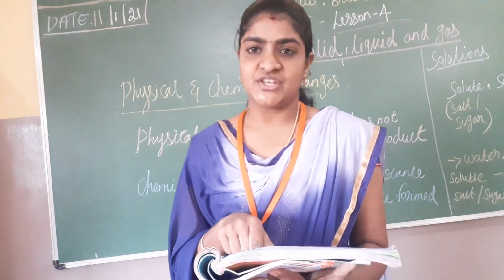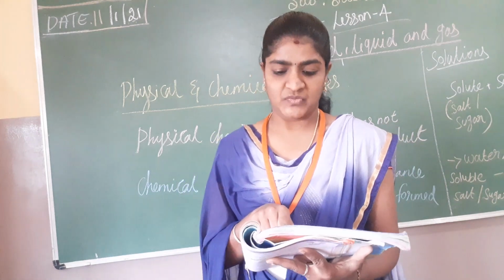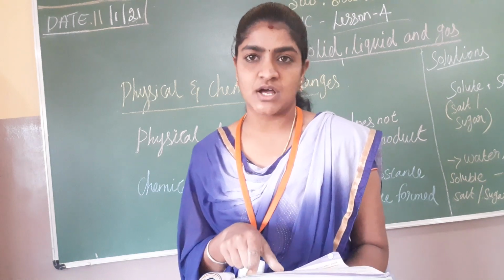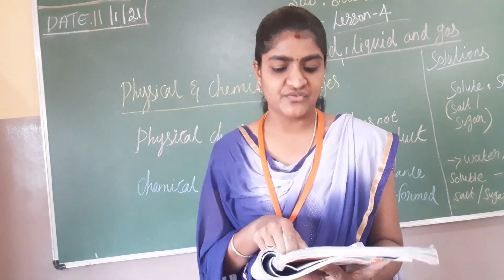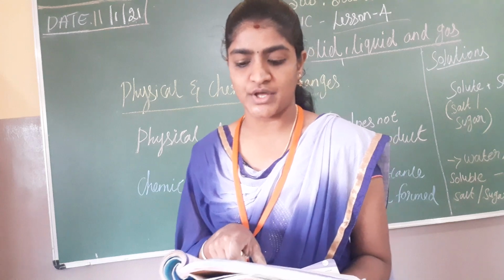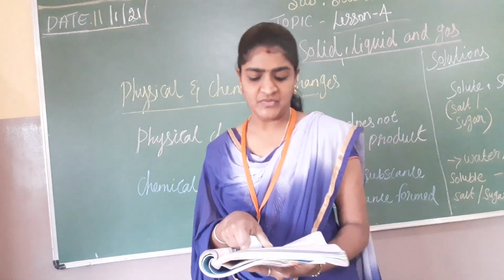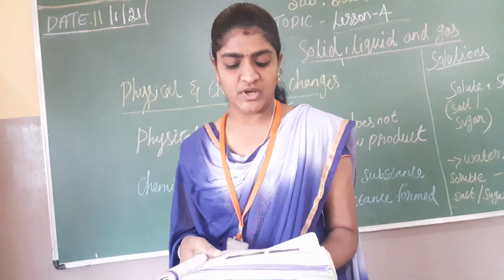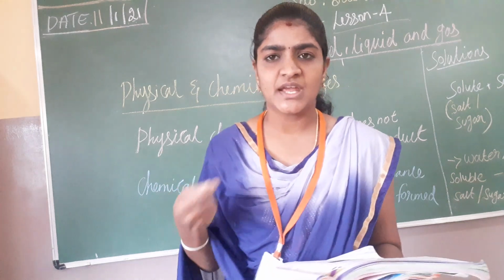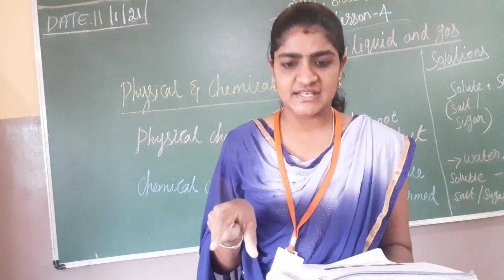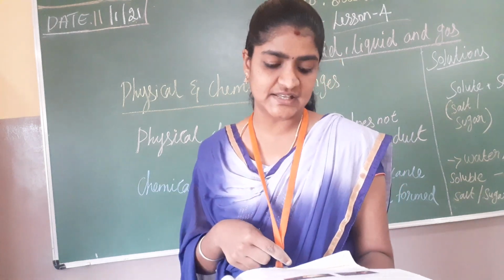During a chemical change, a new substance or substances are formed. Formation of curd from milk, burning of coal or wood are examples of chemical changes. So here, if you tear a piece of paper, the pieces may be small, but the remainder is all paper. It may change the shape and size, but all of it remains paper. So this is a physical change.